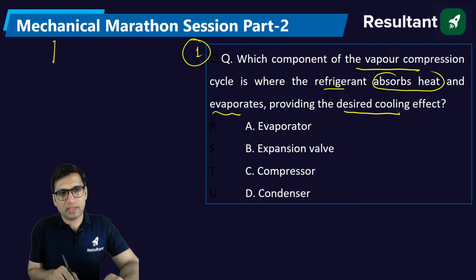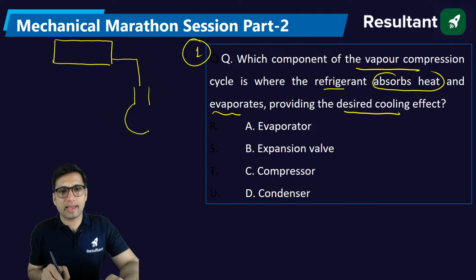If you see the vapor compression system, there are different components arranged like this. There are different components working in a cycle, and their main purpose is to produce the cooling effect.